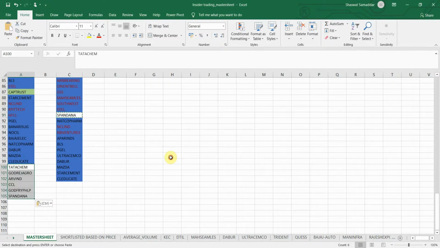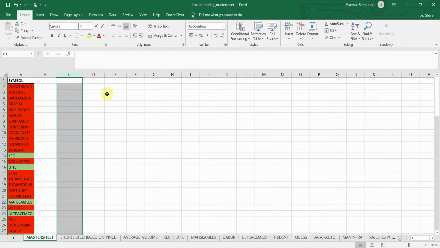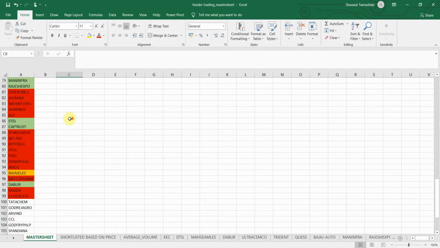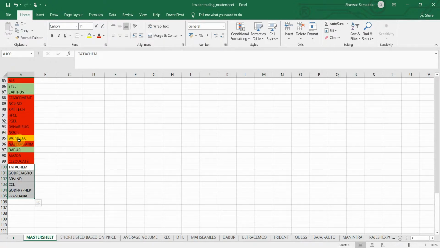Okay, let me just, yeah. Oh, why did this give me an error? I don't know. Let me just try that once again. Yeah, it happened. Okay, so I'll paste them in the master sheet, in the master column, if you might say that. Okay, now the work of this C column has been served. I'll delete them. Okay, so we are now back to our original worksheet.